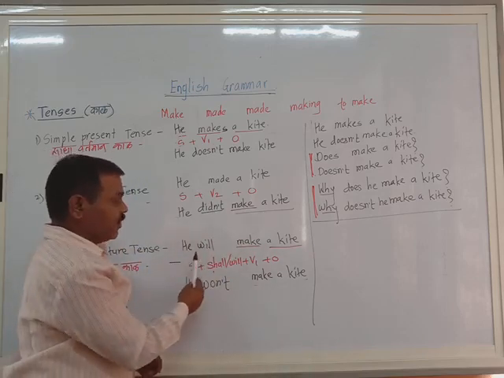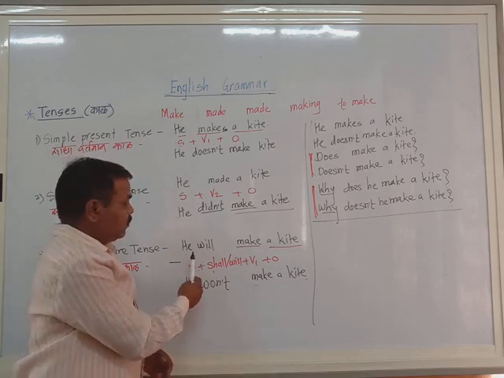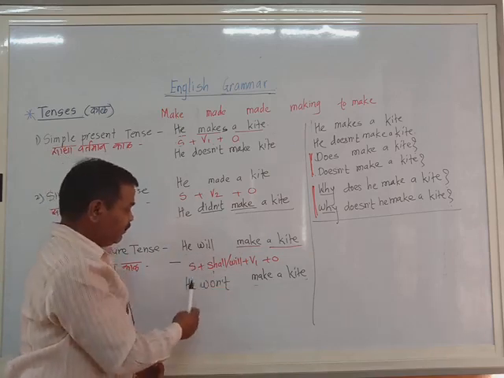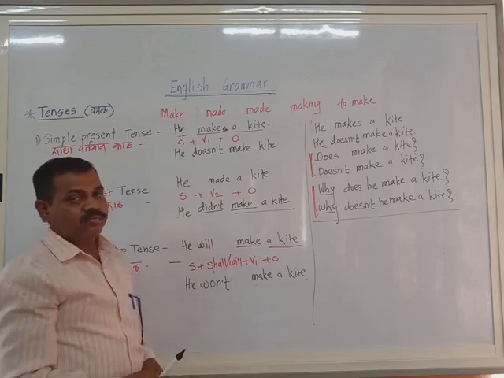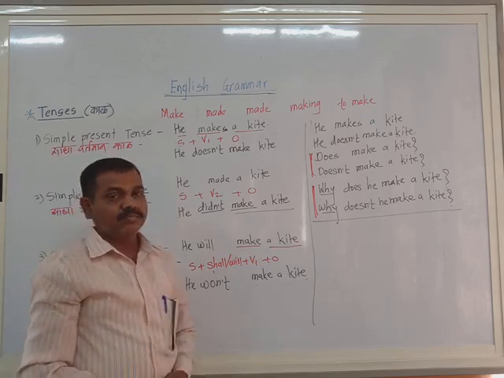And here again one more change. Rather than shall, we use will. He will make a kite. He won't make a kite.